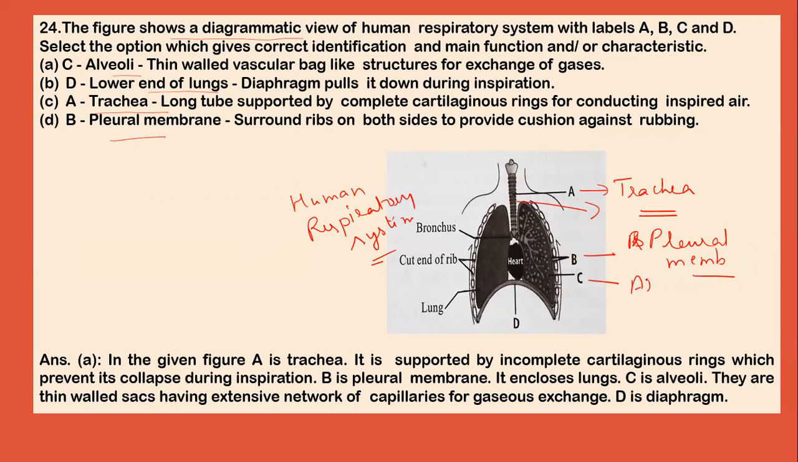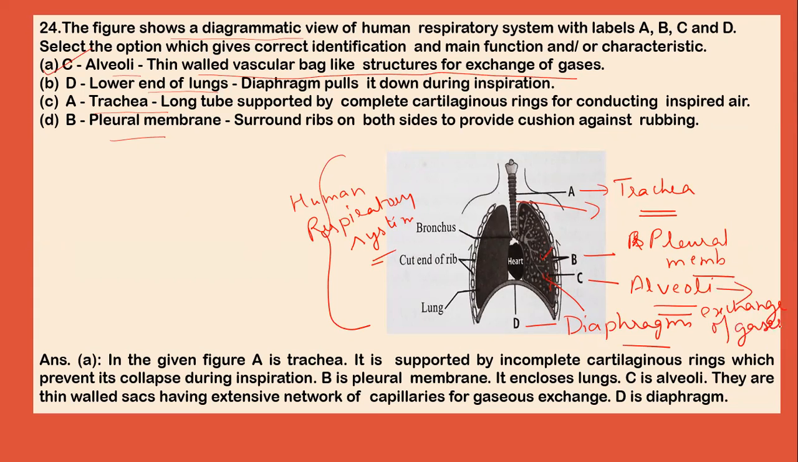C is alveoli, and it is thin-walled sacs that have extensive capillary. These are the capillaries for gaseous exchange. So this is the entire structure of human respiratory system. So option A is the correct answer, that is C represents this alveoli, and these are thin walls, bag-like structures for the exchange of gases, because alveoli is the structure where exchange of gases takes place during inspiration and expiration.